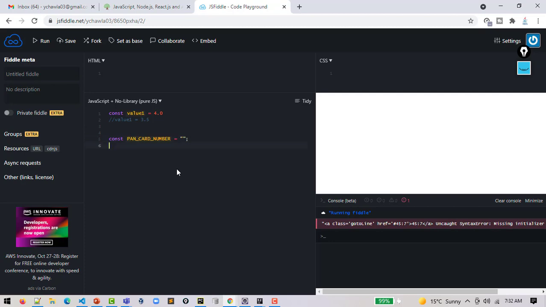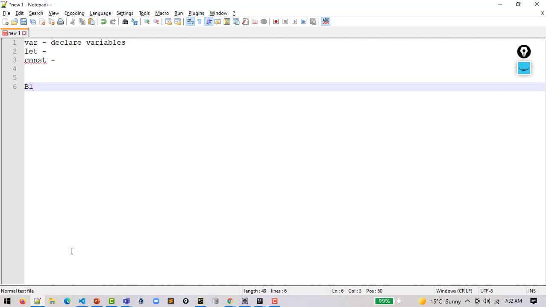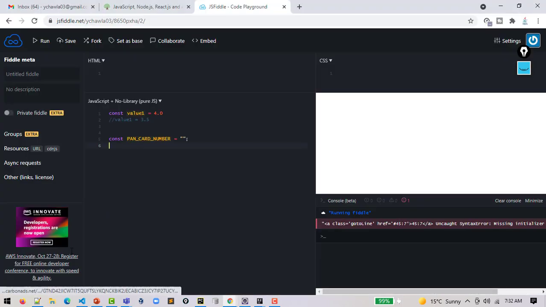But then comes the block scope variable. There is a let keyword, which again got introduced later in ES6, to create a block scope variable. Here this curly braces is a block.